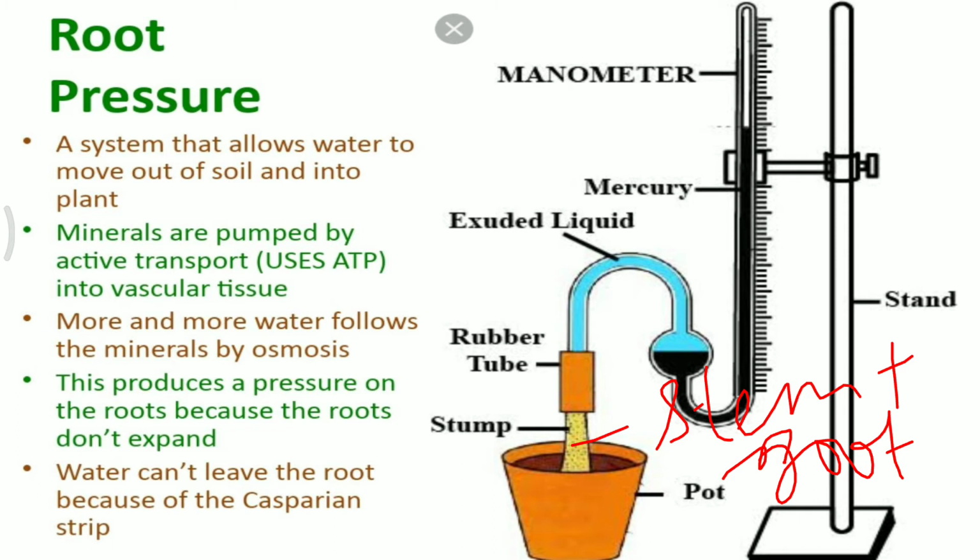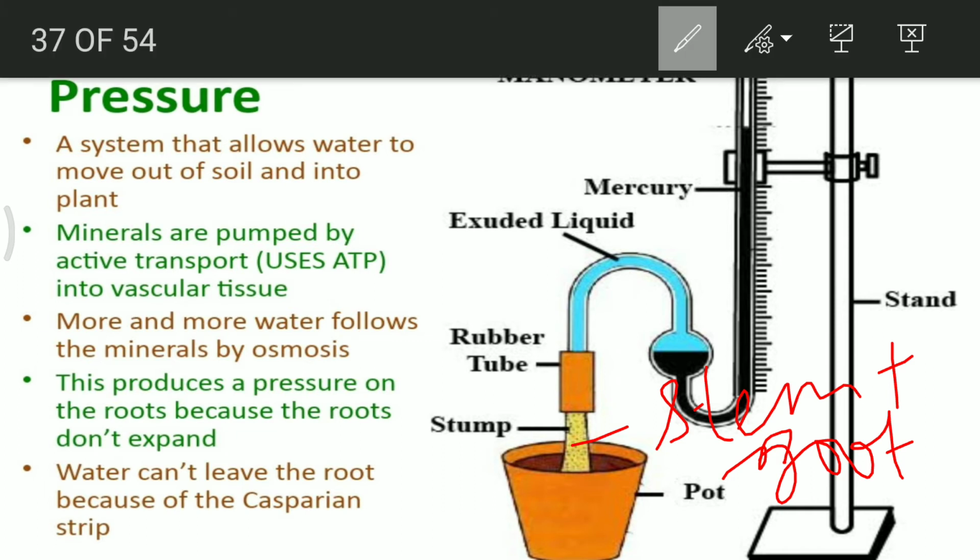The continuous pull of the leaves or other portions of the plant always experiences an upward pull, and because of that upward pull water also moves upward. Now there is mercury attached, which is black colored over here, and you can see that this entire tube is there, and along with it a scale is attached. Now think that at first, initially, when we put the stump along with the rubber tube, the exuded liquid is almost this much.